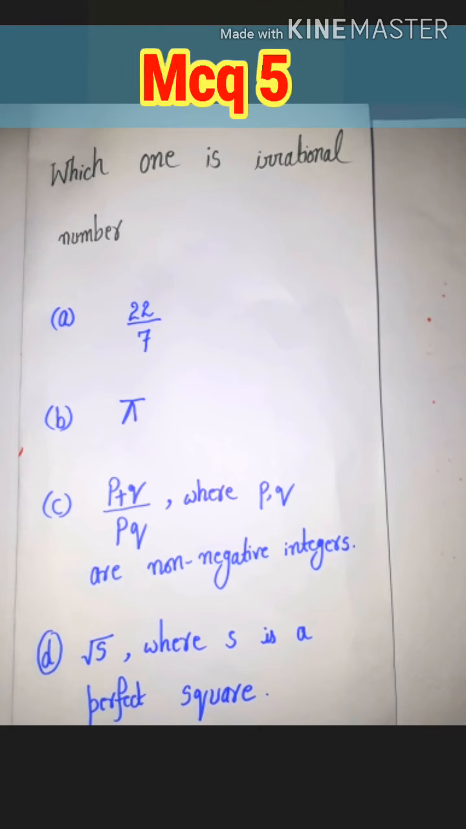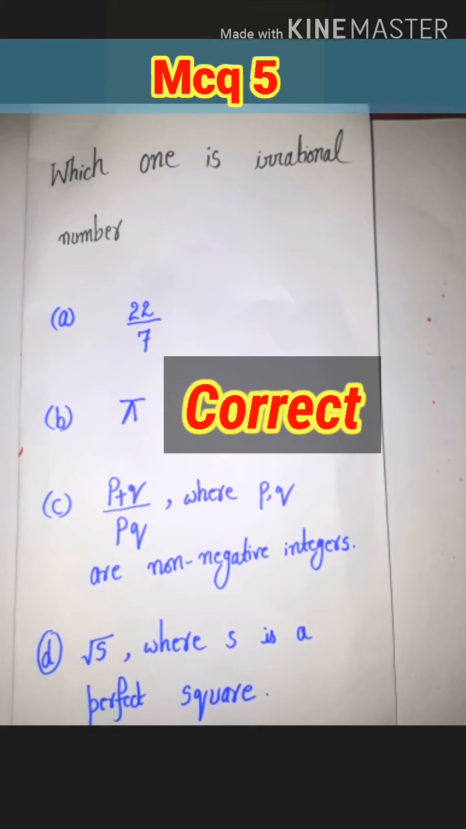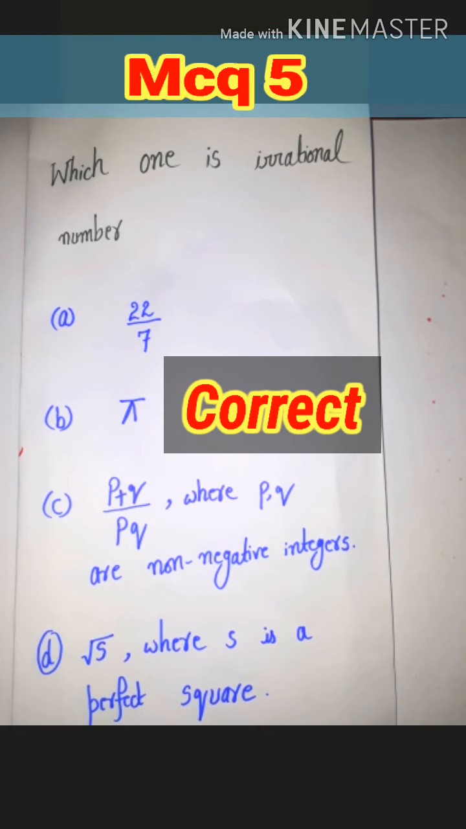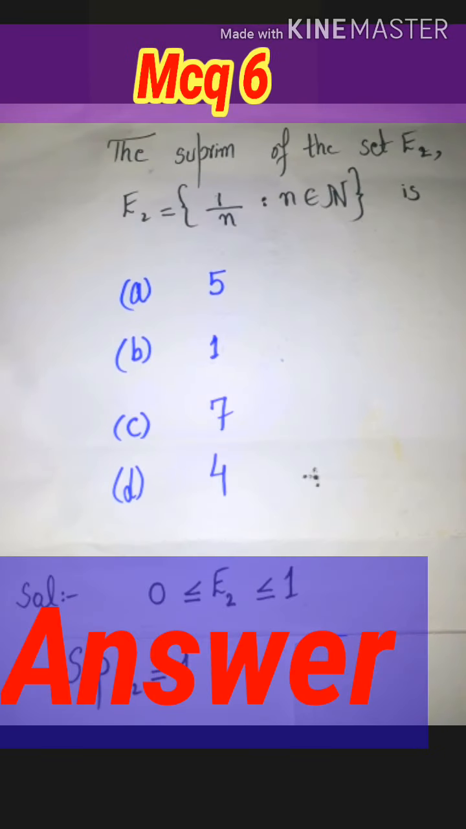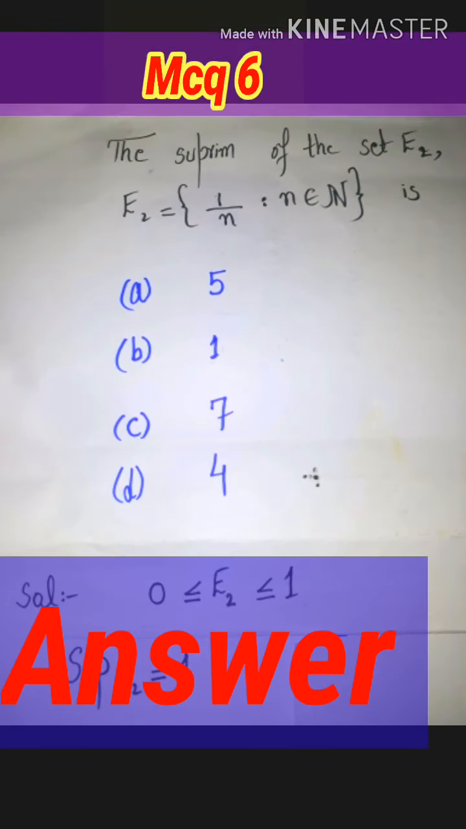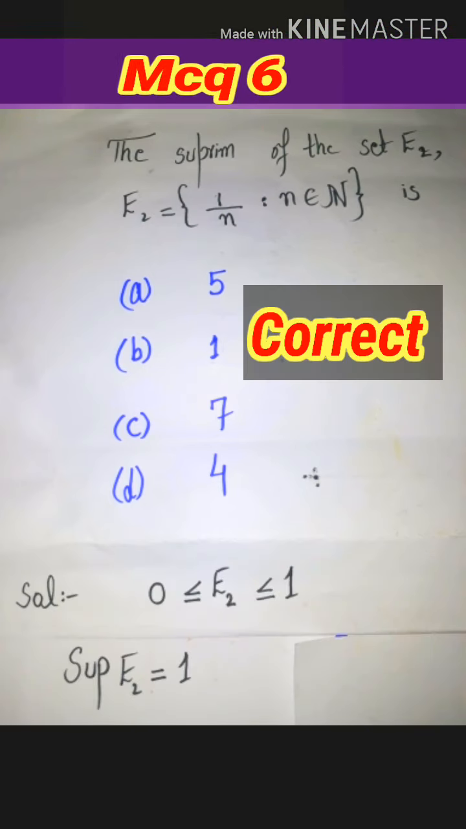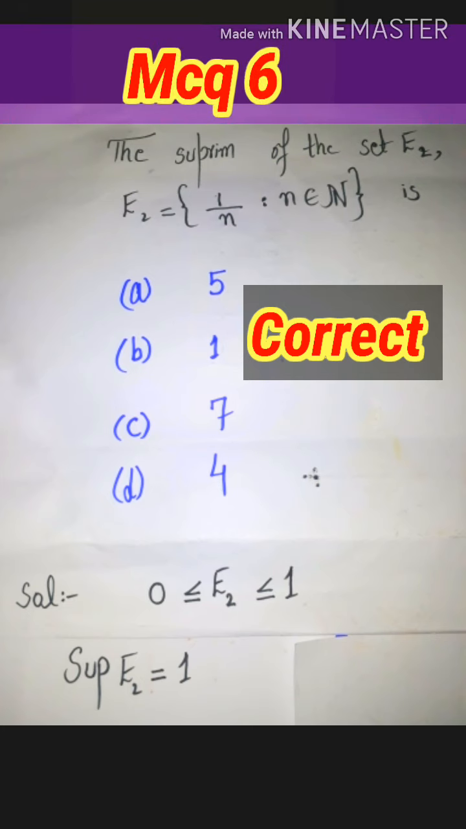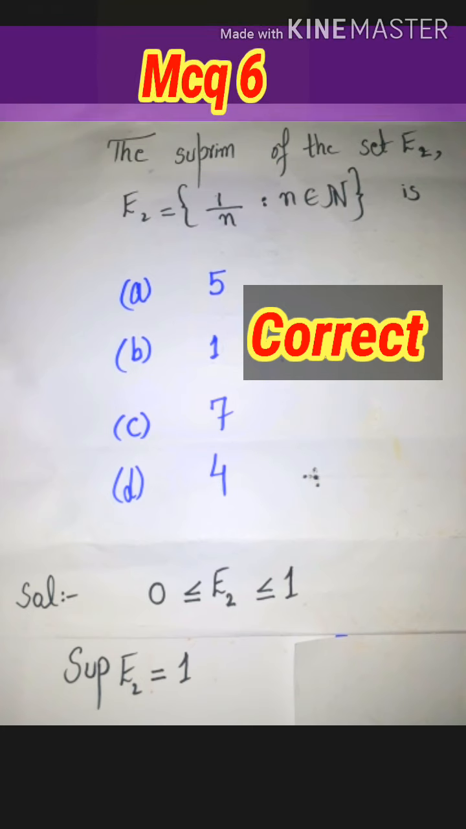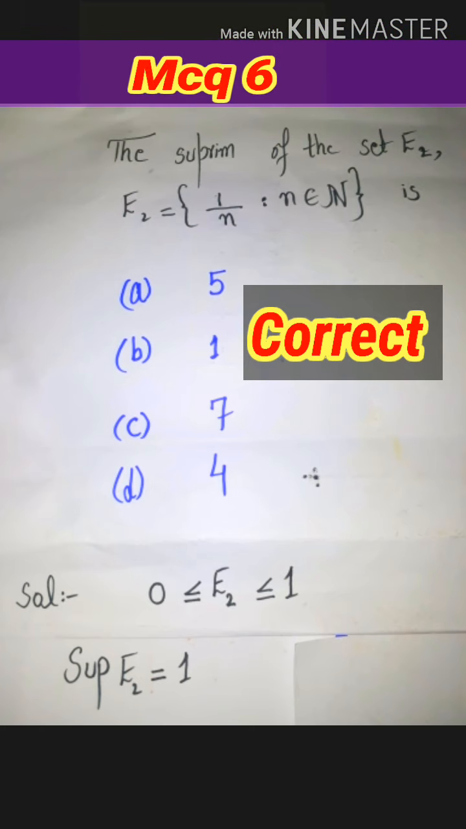Which one is an irrational number? Pi is the irrational number here. The supremum of the set E2 is 5, 1, 7, 4. As E2 is a bounded set between 0 and 1 and its least upper bound is 1, hence the supremum of E2 is equal to 1.